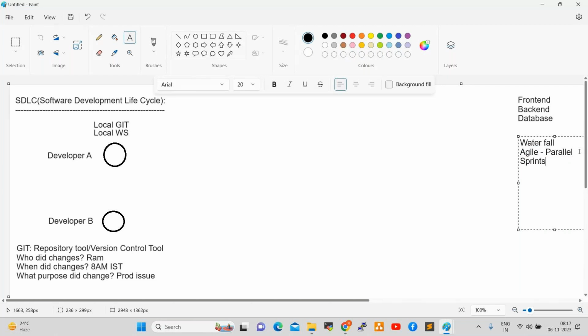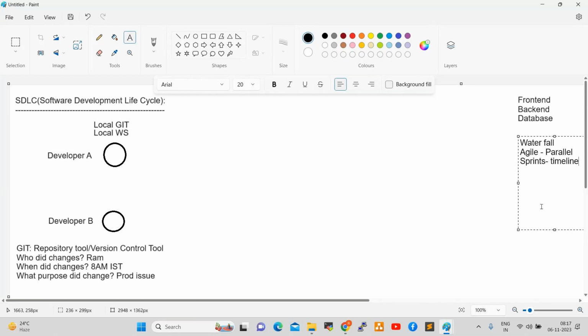Sprints. An application will be divided into bits and pieces, and we call it a sprint. A sprint is nothing but a timeline. A sprint can be 1 week to 1 month. So every developer works on sprints only.